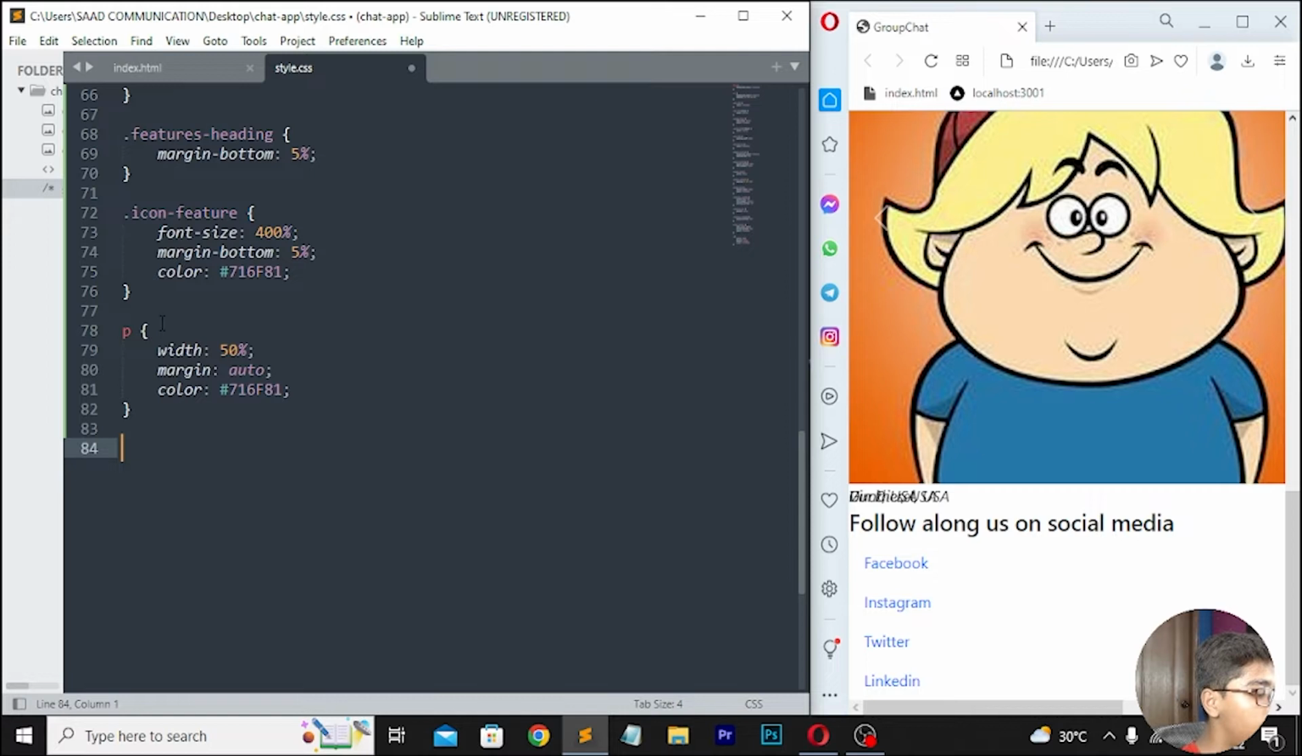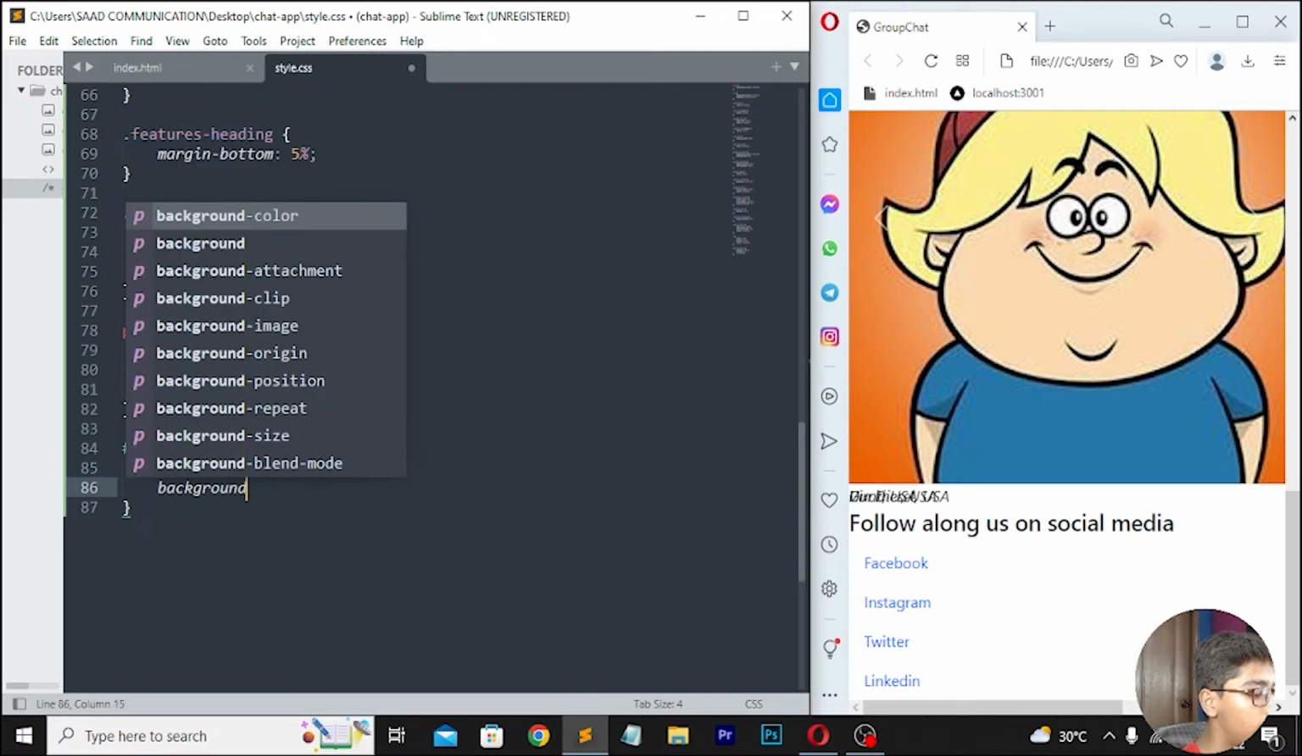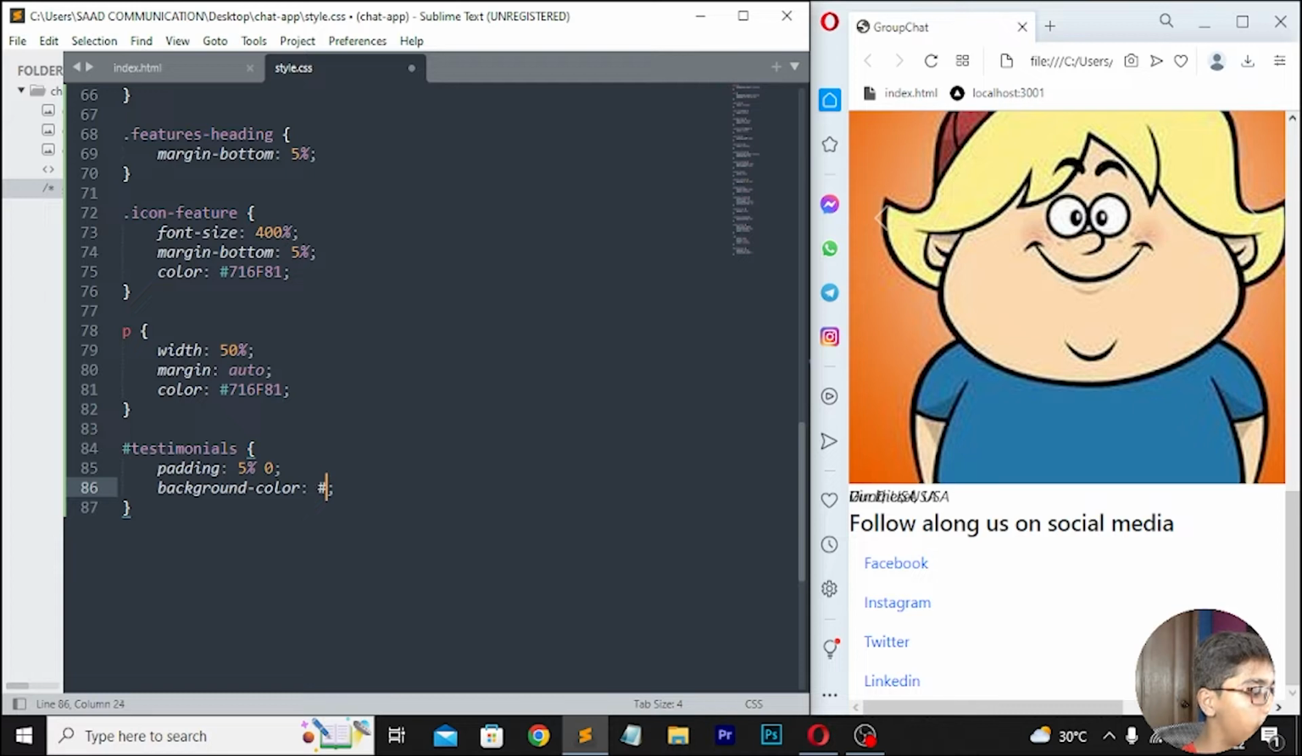Move down here, I'll be writing @testimonials. Here I'll be writing padding 5% 0. Then write background color, and after writing this background color I'll be writing F2, then you have to write E1C1. Then here you have to write text align, which should be center. Then color you have to write, which should be 716F81. Then move down here, I will be now writing this thing here capital. Then move down here, you have to write testimonial-head.